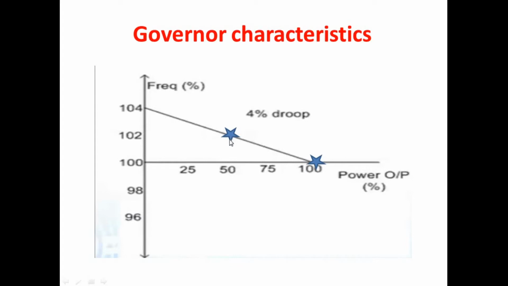It means we are reducing the power generation to half of its value. But because of that reduction in power generation, the frequency will increase, because we are reducing the load. Because of the reduction in load we have an increase in speed, and it results in an increase in frequency. And so we have this second operating point.